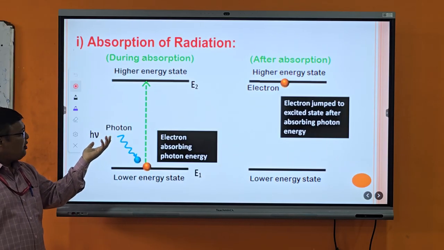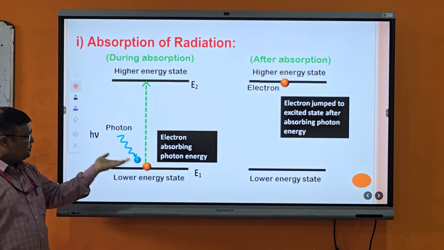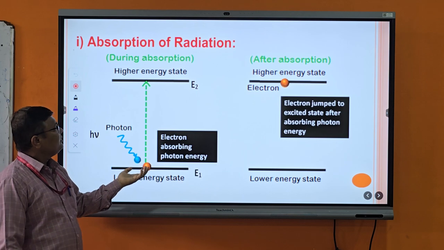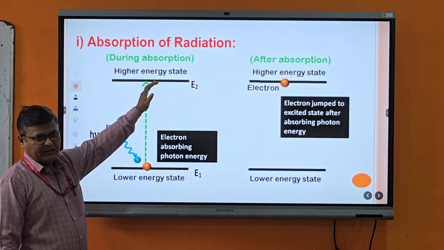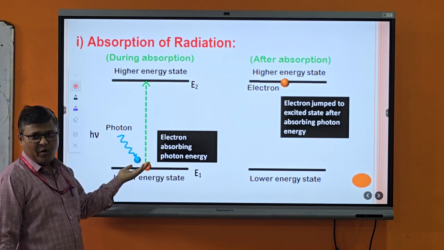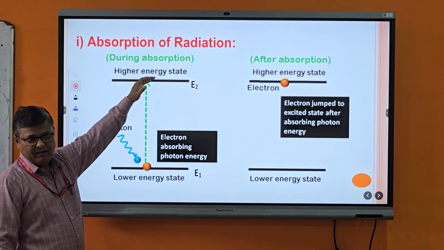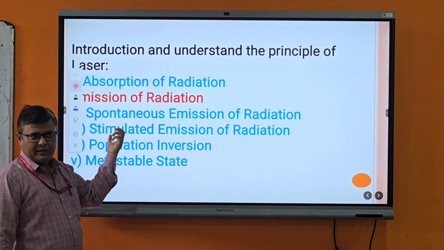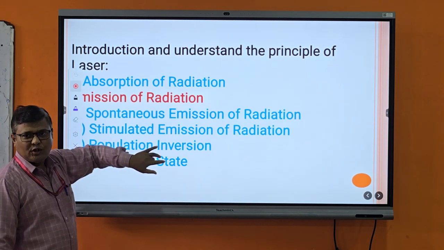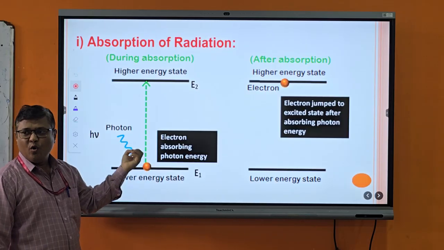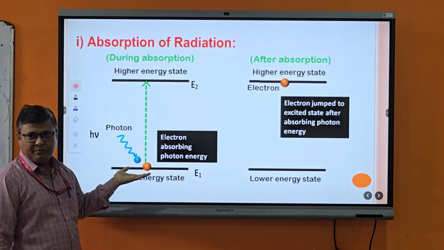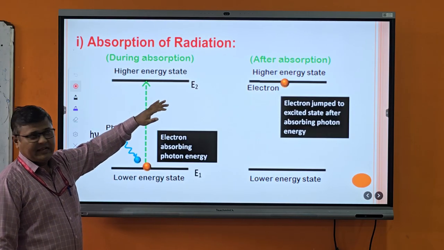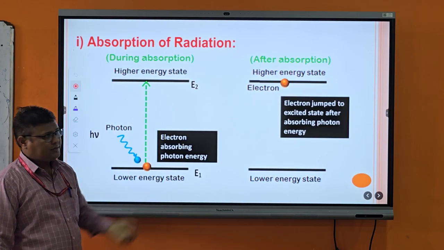When photon energy is supplied from outside, the ground state atom absorbs this energy and jumps from the lower energy level to the upper energy level, the E2 level. In this case, the ground state atom absorbs this photon energy. Therefore, this process is called the absorption of radiation. If more and more photon energy is supplied to this ground state atom, it absorbs more energy and excites to different energy levels like E3 and E4 levels.